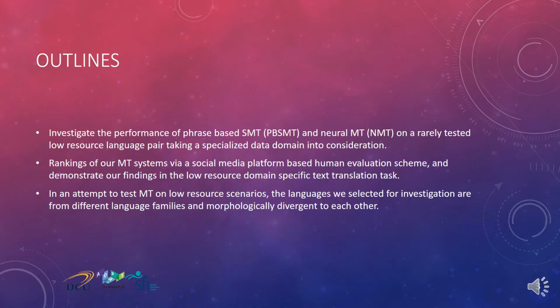English is a less inflected language, whereas Tamil is a morphologically rich and highly inflected language. Our investigation is from a less inflected language to a highly inflected language. With this, we compare the translation in PBSMT and NMT with a translation pair involving two morphologically divergent languages.